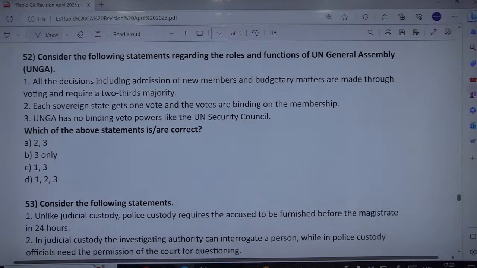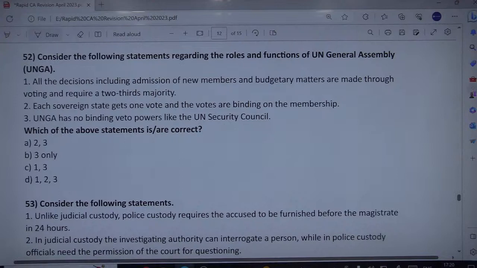For example, admission of new members and budgetary matters requires 2/3 majority, while the other issues are taken by simple majority. But here the word is all the decisions, including the admission of new members and budgetary matters, are made through voting. Not all the decisions, but only the decisions related to the admission of new members and budgetary matters require 2/3 majority, and not the other decisions which are taken by simple majority, you can say. Fine. Second statement is each sovereign, the votes are binding on the membership.